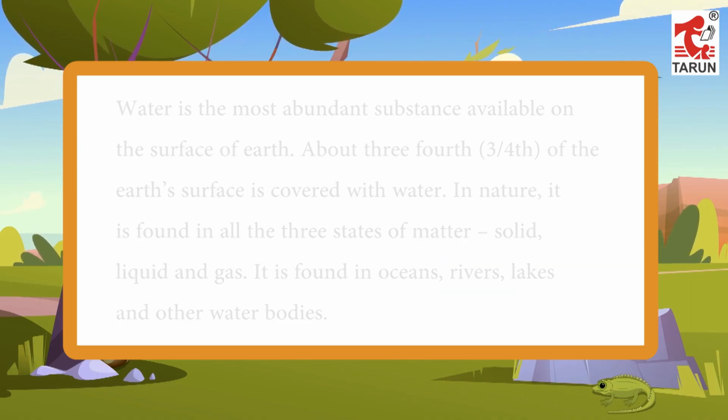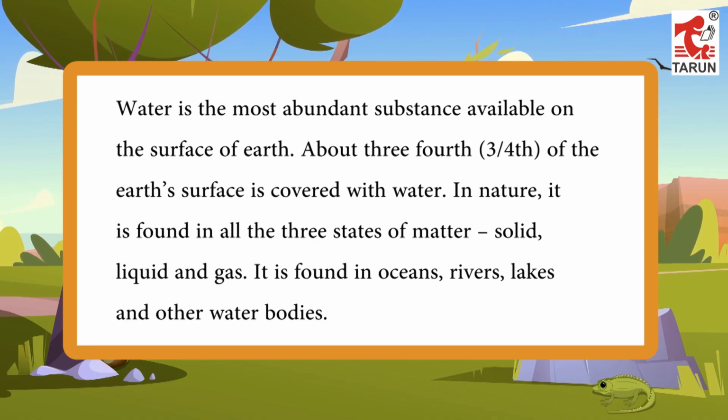Water. Water is the most abundant substance available on the surface of Earth. About 3/4 of the Earth's surface is covered with water. In nature, it is found in all the 3 states of matter: solid, liquid and gas. It is found in oceans, rivers, lakes and other water bodies.